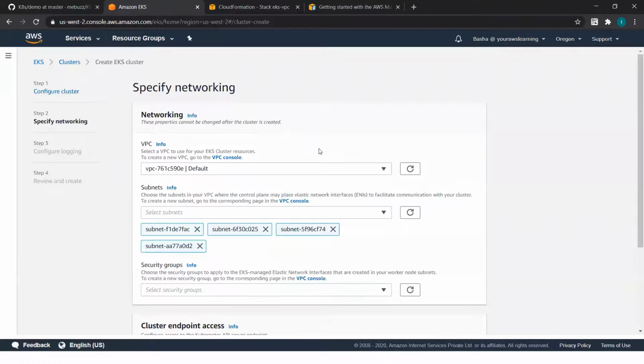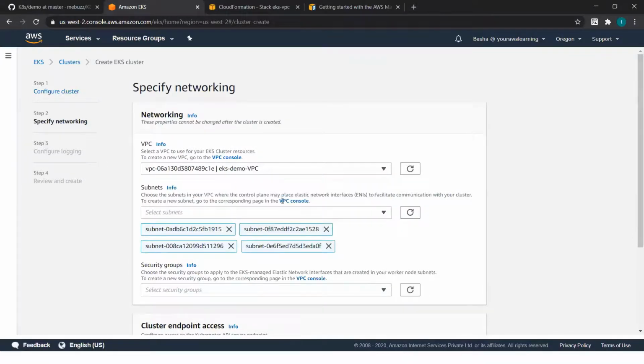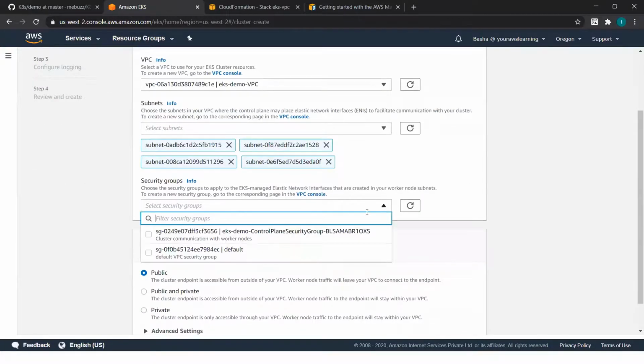If you see, by default, it has chosen my default VPC. I'm going to use the VPC which I just created in my second step, from the CloudFormation output. And it has by default chosen the subnets which I wanted. It will also give you an option of choosing the security group. Since I want my worker nodes and my Kubernetes EKS control plane to communicate with each other, I'll use my custom security group.